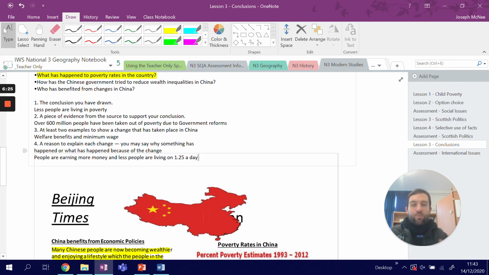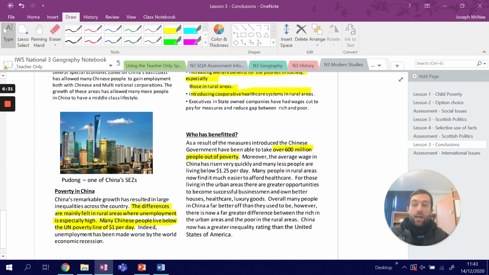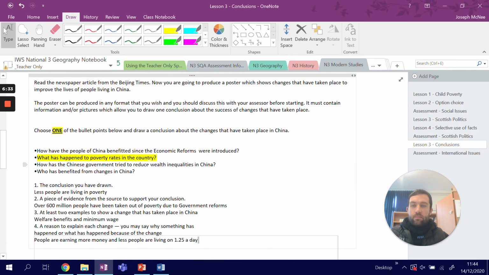Yours will be much better and you're going to present it in a poster, but that is a very, very quick way of showing how you complete this assessment. So you pick the bullet point you want to draw a conclusion on, and you highlight everything that talks about that bullet point, so then you can make a conclusion. It's either increased, it's decreased, it's stayed the same, it's got better, it's got worse, or whatever it may be. Now, please take your time with this and speak to a teacher, post in the conversations tab or the post tab in the Teams so that someone can help you if you're unsure.